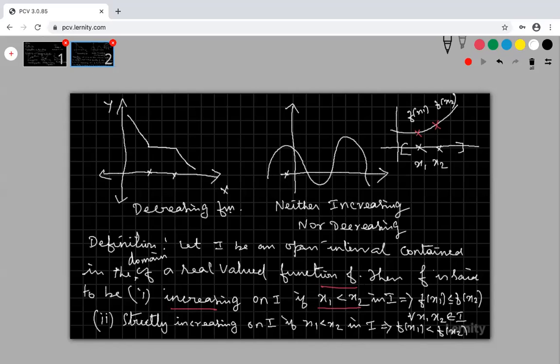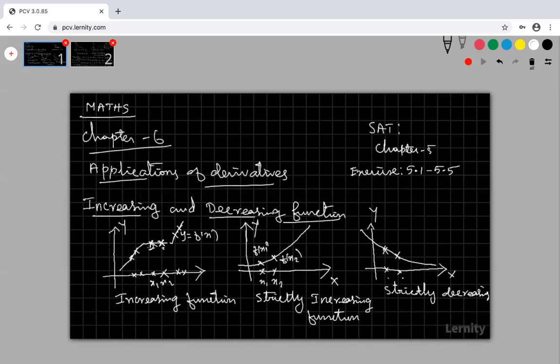Here, if equality is given, then the function is an increasing function. If equality is not given, then the function is a strictly increasing function. Please try to understand. Equality given means the function may be increasing or sometimes equal. That is my first case.